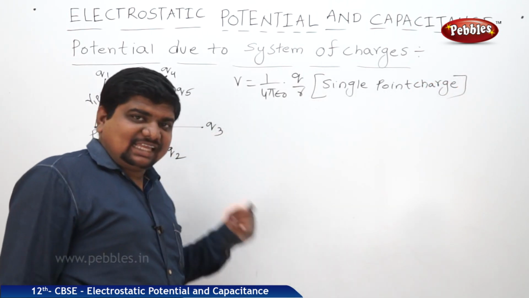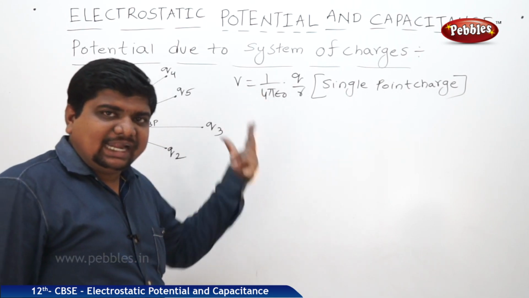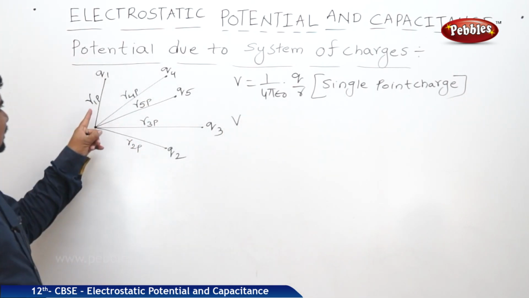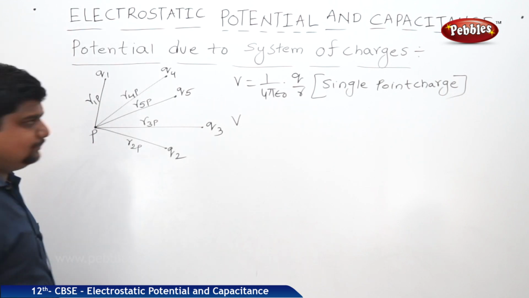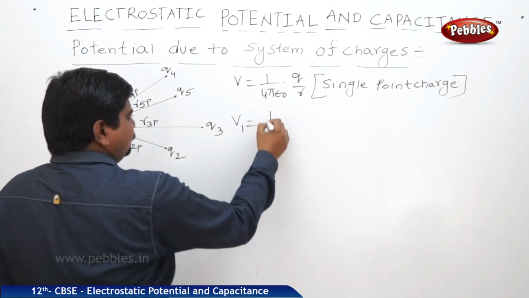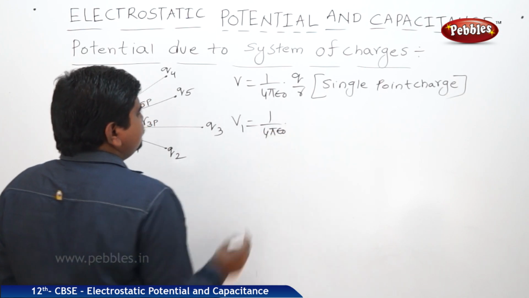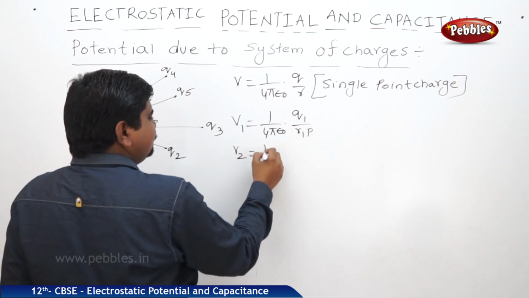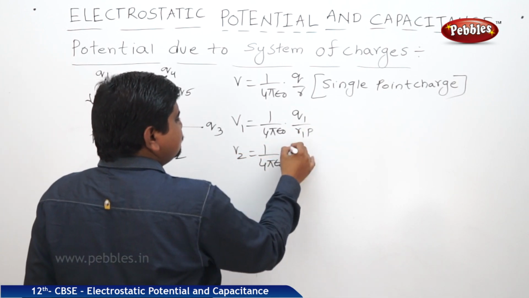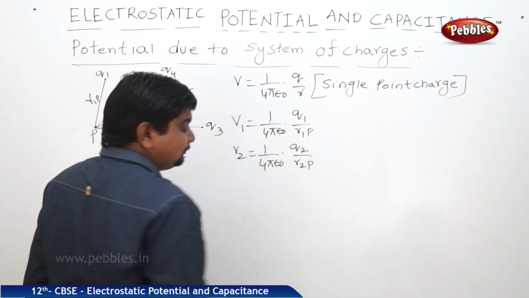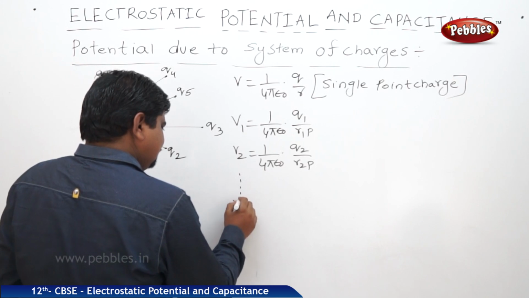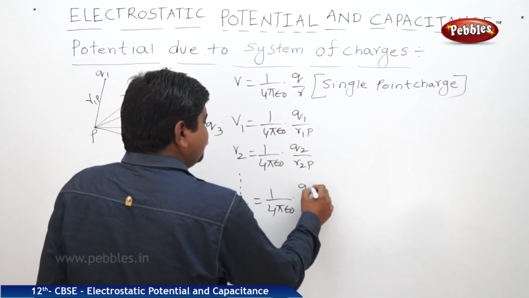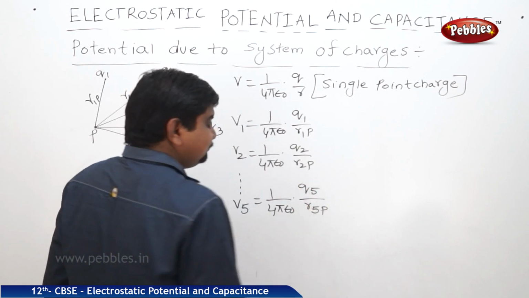If there are multiple charges existing in the plane, the potential is nothing but the addition of all individual charges. So I am finding V1 with respect to Q1 at P. What is V1? V1 is equal to 1 by 4 pi epsilon naught into Q1 by R1P. V2 is 1 by 4 pi epsilon naught into Q2 by R2P. Similarly, V5 is equal to 1 by 4 pi epsilon naught into Q5 by R5P.